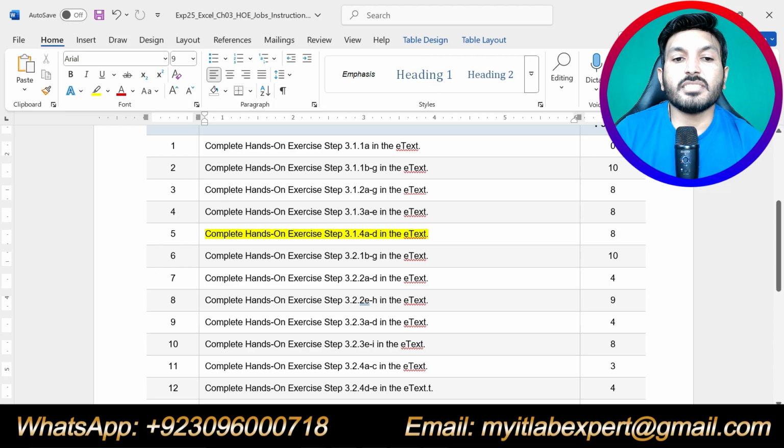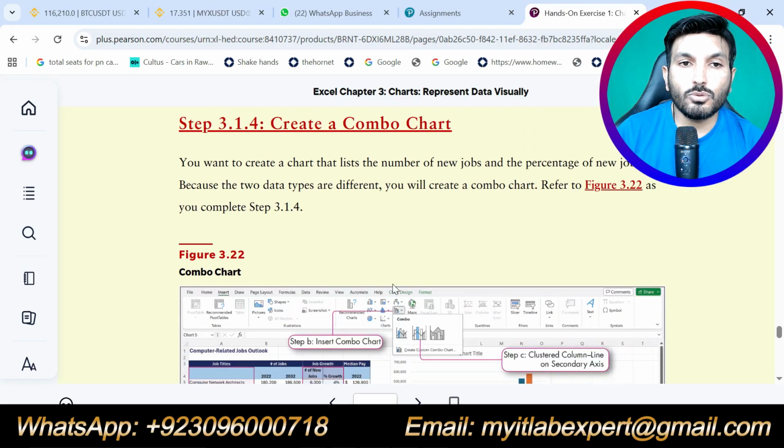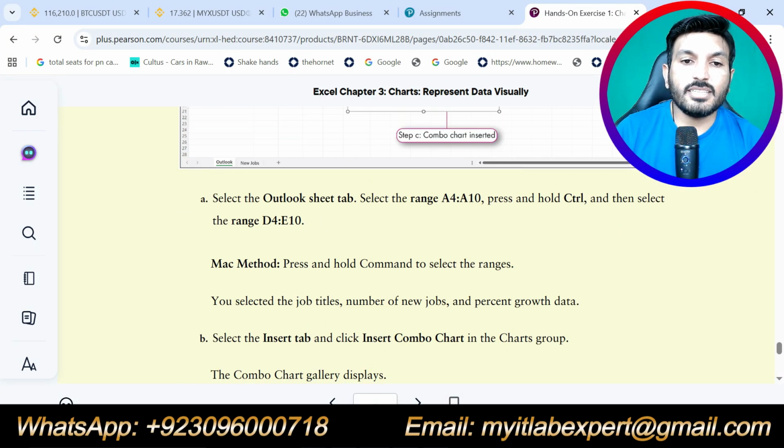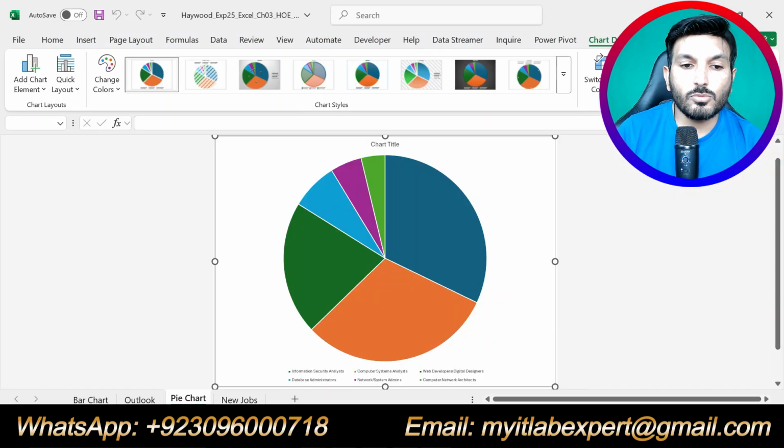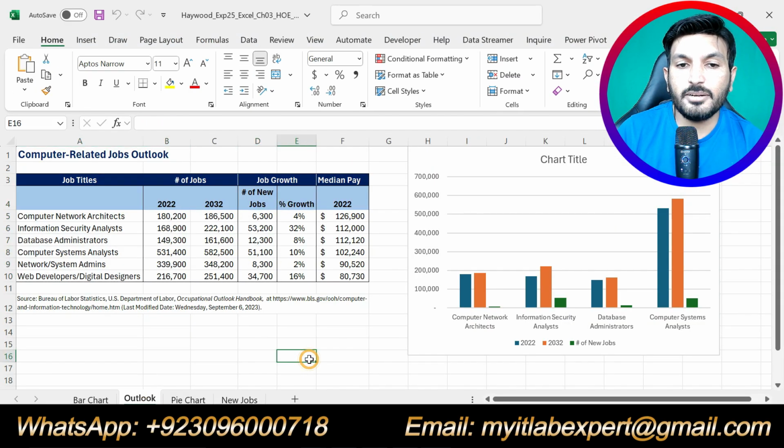Step number 5 is saying complete hands-on exercise step 3.1.4 A to D. So now we are supposed to do 3.1.4 A to D, that is about creating a combo chart. So now it is saying select the Outlook sheet tab. So now we are supposed to move to the Outlook sheet tab again.